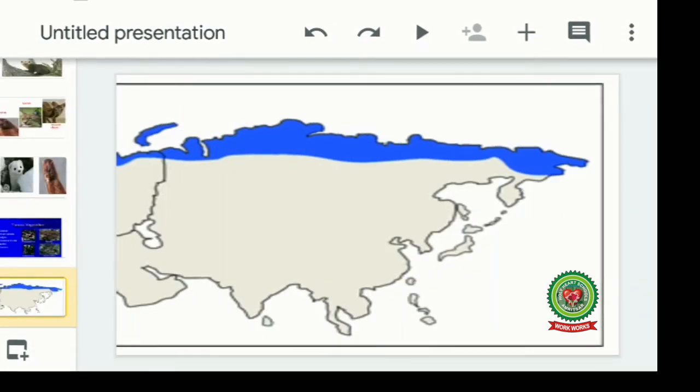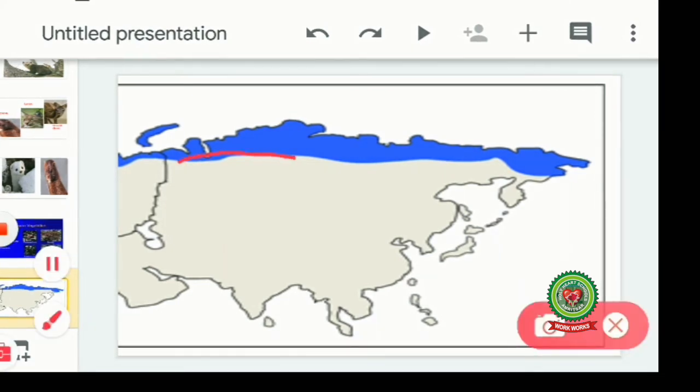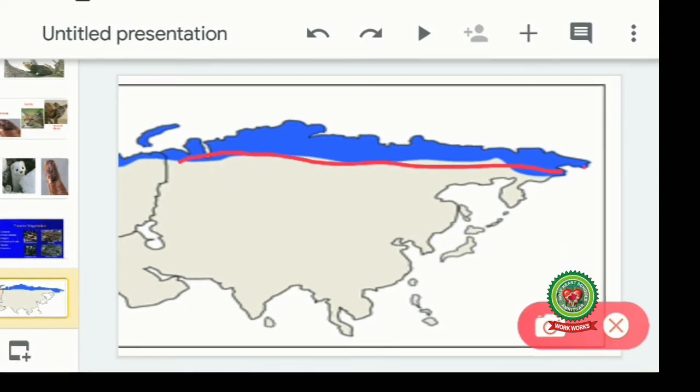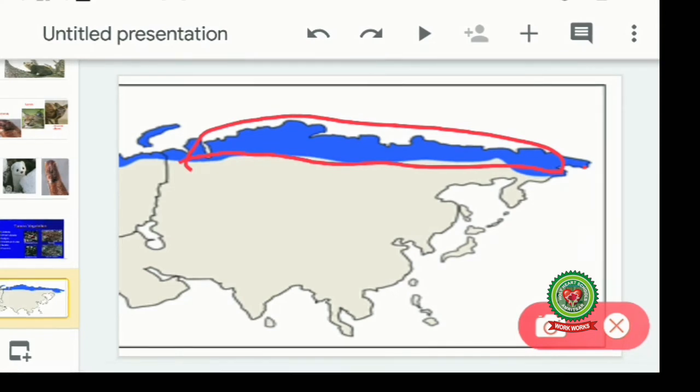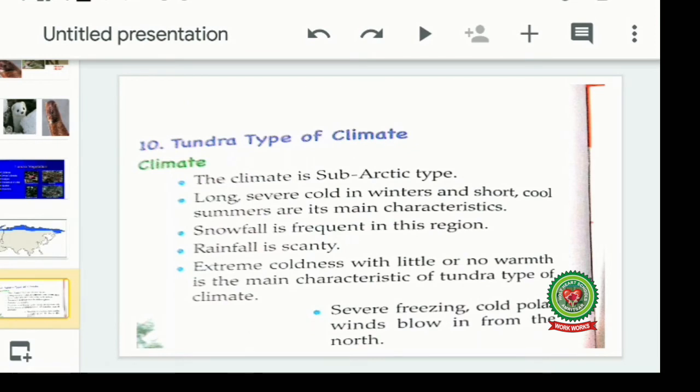Now this is a map showing where the tundra type of climate is found. Tundra type of climate is found in an east to west belt along the northern coast of Asia. You can see it's starting from here till here. From east to west up to the Ural Mountains, the entire northern area has the tundra type of climate. Now let's read about the tundra type of climate.